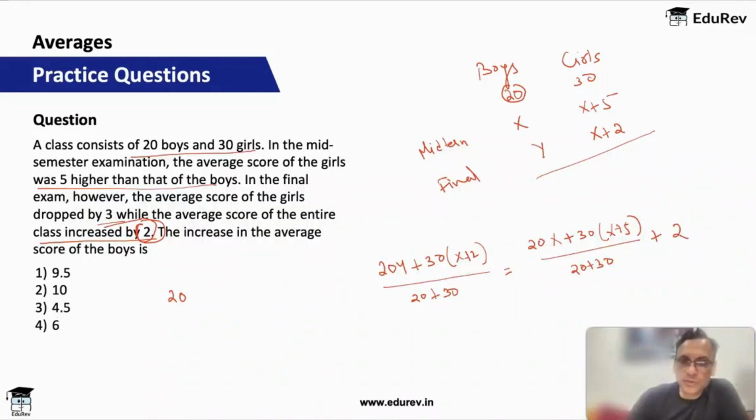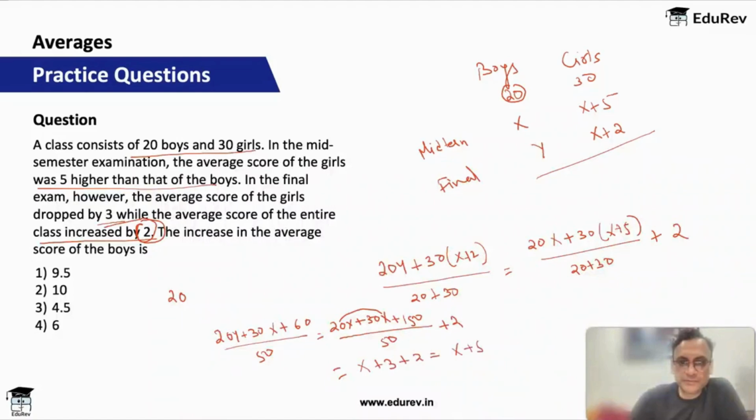So this is the equation that you're going to get. Okay. So what do we get? 20y plus 30x plus 60 upon 50 is 20x plus 30x plus 150 upon 50 plus 2. Okay, this, if you see, 20 plus 30 is 50x, 50x plus 150, if you divide by 50, you will get x plus 3 plus 2, which means it is x plus 5.